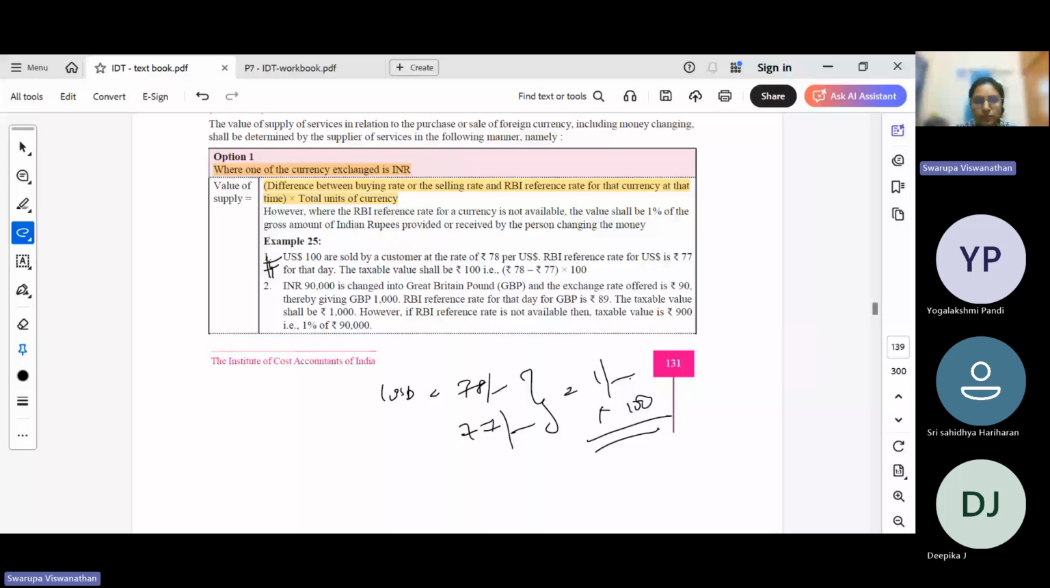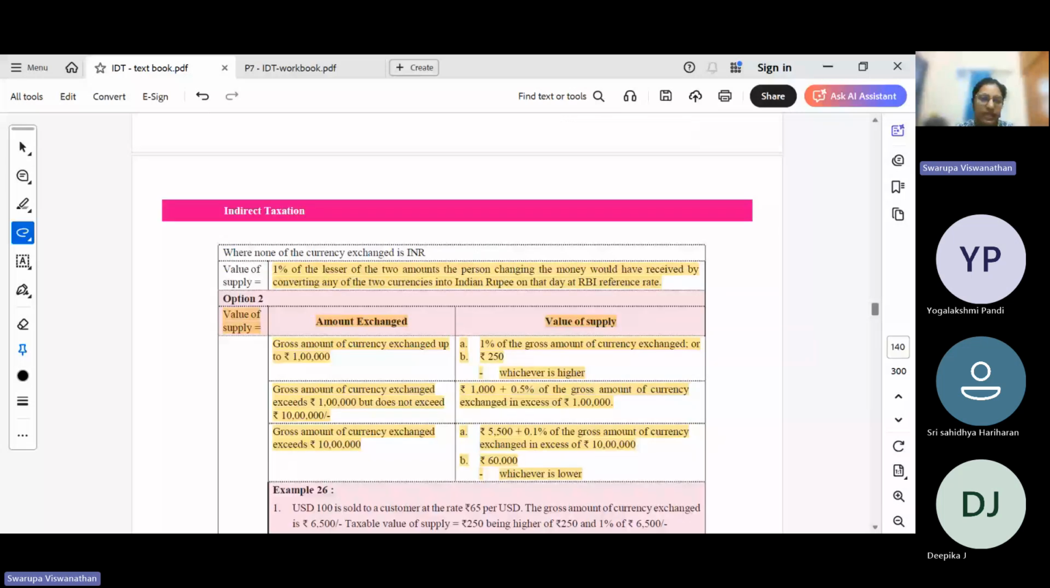Where none of the currency is in INR. So it is SGD, Singapore dollars, to USD. So we don't have the value in INR. What will be the value of supply? 1% of the lesser of two amounts. So we do an SGD to INR conversion and a USD to INR conversion. Suppose this is somewhere around 60 and this is somewhere around 78. Then 1% of the lesser of these two amounts. We take 1% of 60 to be the value of supply for this exchange service.